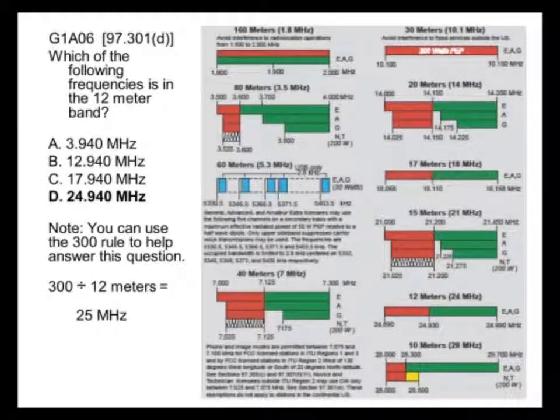The rule of 300 says that if we take the number 300 and divide it by the wavelength in meters, which is the name of the band, we get 25 megahertz as the answer. And if we look here, we can see that the 12-meter band is approximately 25 megahertz. So for some of these questions, that rule of 300 works out well.